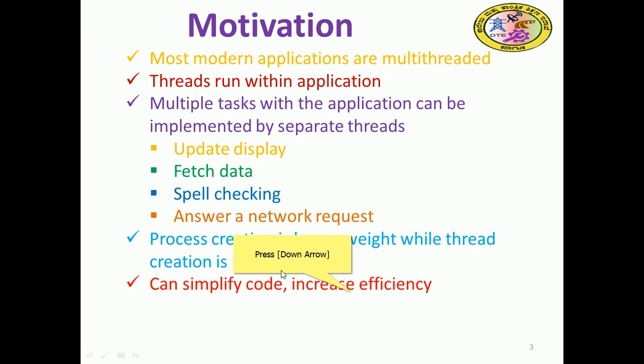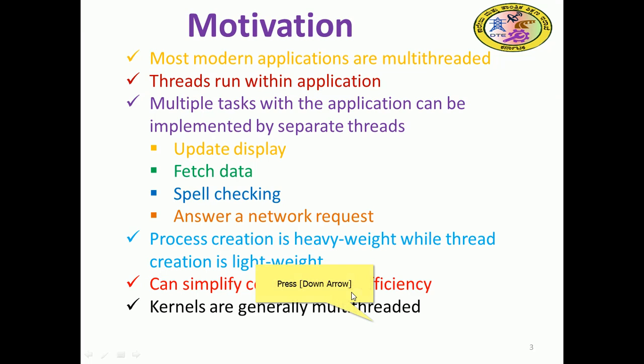What we can say in Kannada is: ಉಗುರಿನಿಂದ ಹೋಗುವುದಕ್ಕೆ ಕೊಡಲಿ ಏತಕ್ಕೆ. For small work, why would you call a process? For small work you can use what we call a thread, right? So that we can achieve. Kernels are generally multi-threaded, right?